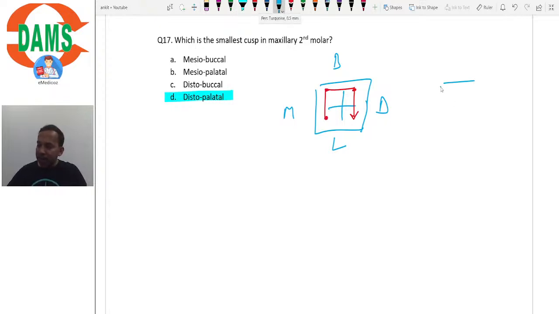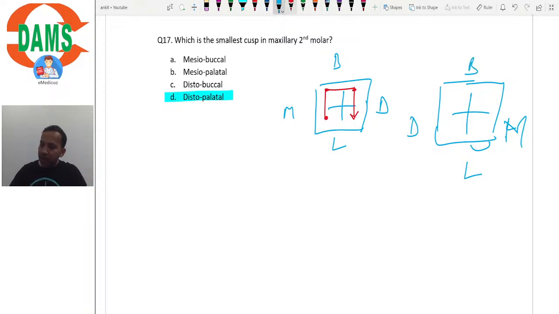But had it been the maxillary first molar, then mesial, lingual, distal and buccal. So had it been the maxillary first molar, then again mesiolingual would be the largest, followed by mesiobuccal, then mesiopalatal, and then distolingual and distobuccal. So distobuccal would be the smallest in maxillary first molar, and if the cusp of Carabelli is present, then that would be the smaller, isn't it?